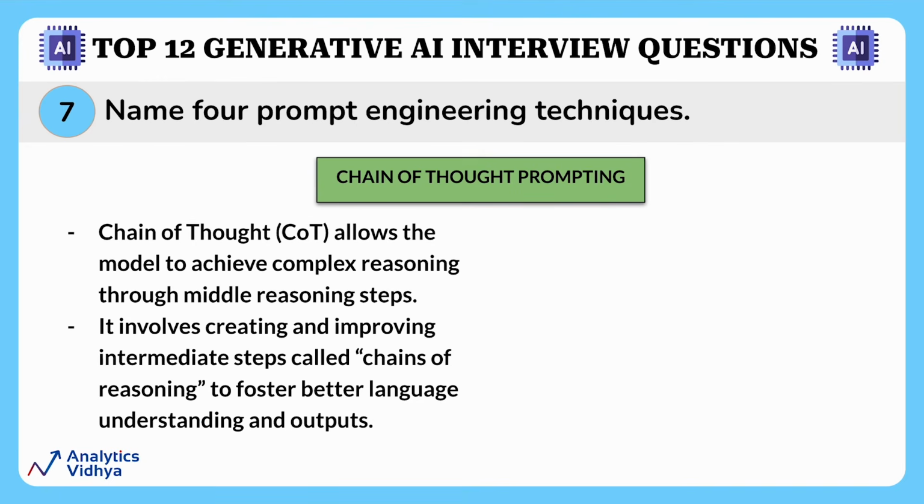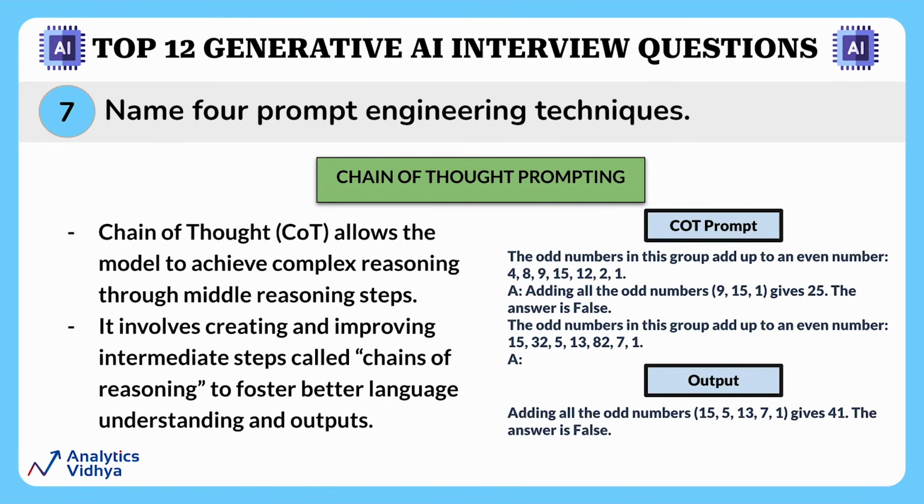The next is chain of thought prompting, or CoT prompting. This allows the model to achieve complex reasoning through intermediate reasoning steps. What do I mean by that? At its core, chain of thought prompting is about guiding the LLM to think step by step rather than just giving a direct output. This is achieved by providing the model with a few short examples that outline the reasoning process. The model is then expected to follow a similar chain of thought while answering the prompt. This is what chain of thought prompting looks like.